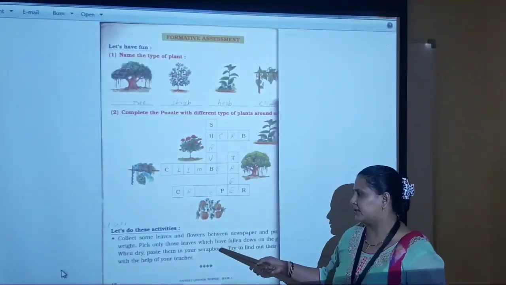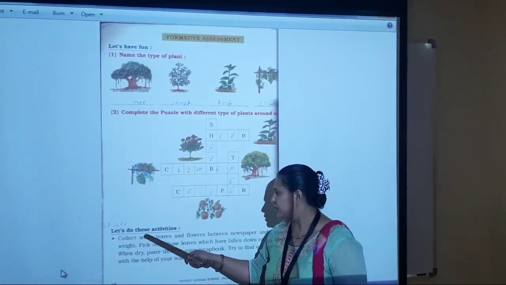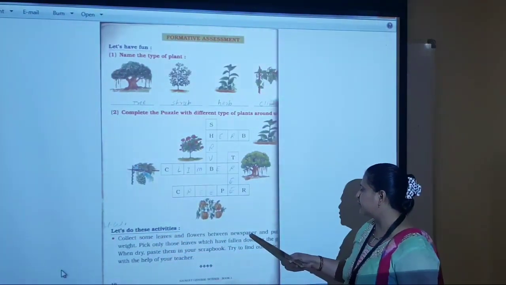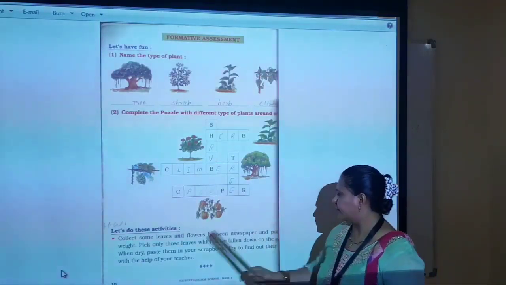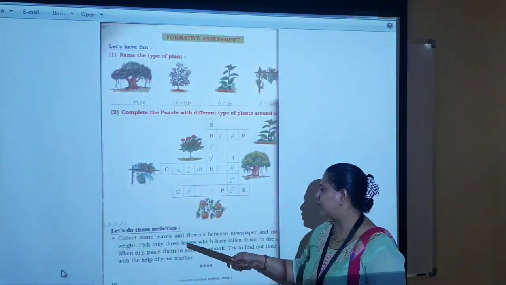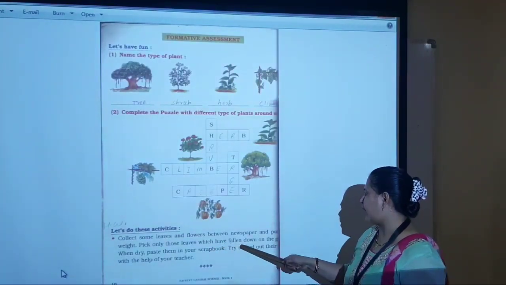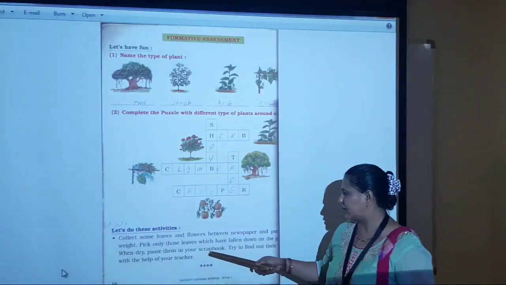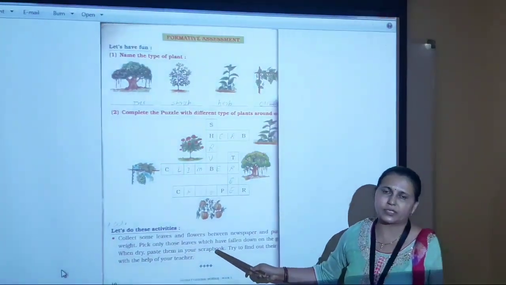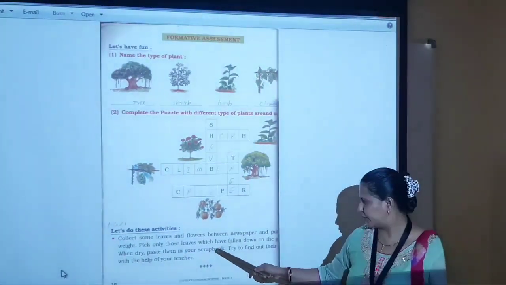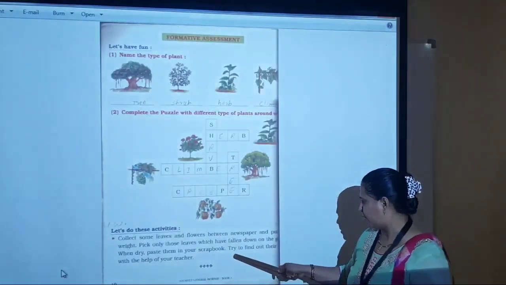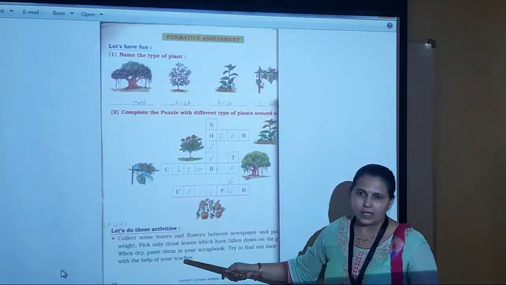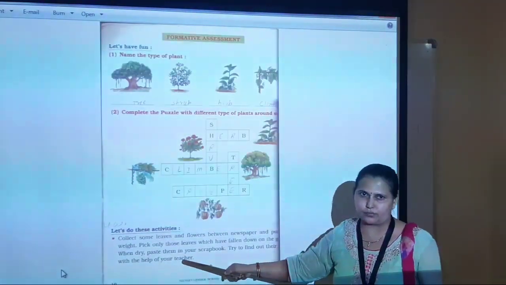Now last, it is not compulsory for you. It is for your practice. These are activities. Let's do these activities. Collect some leaves and flowers between newspaper and put weight on it. Pick only those leaves which have fallen down on the ground. When dry, paste them in your scrapbook. It is not necessary to use a scrapbook. You can paste on your notebook also. Try to find out their names with the help of your teachers. We will be helpful to you whenever you need.